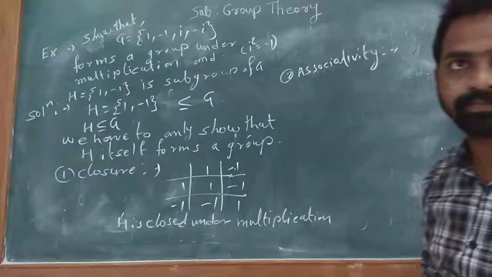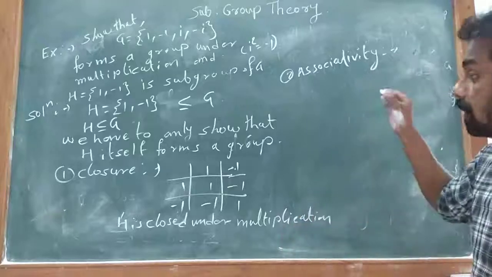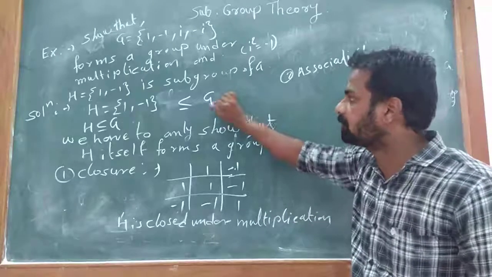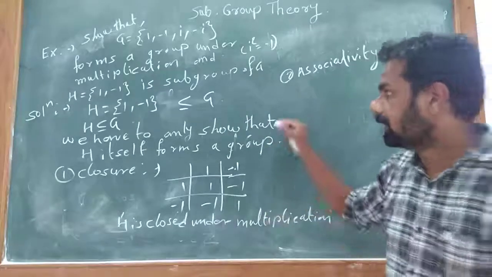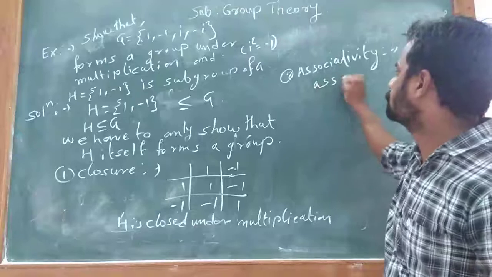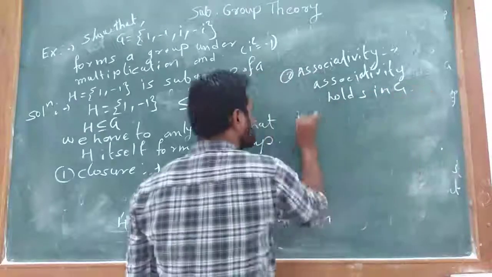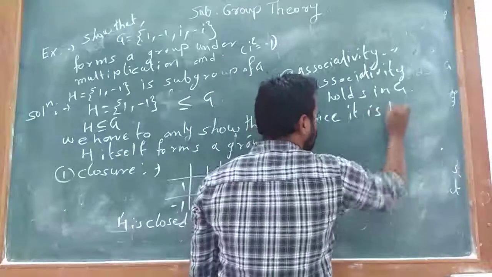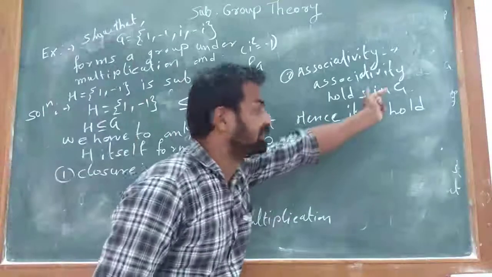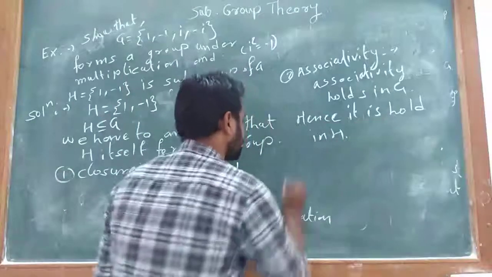We know that H is a subset of G, but G forms a group, therefore all the elements of G satisfy the associative condition, and H is a subset of G, therefore all the elements of H are in G. Associativity holds in G, hence it holds in H. The reason is that all elements of H are in G and associativity holds in G, so it will hold in H too. Hence it holds in H.